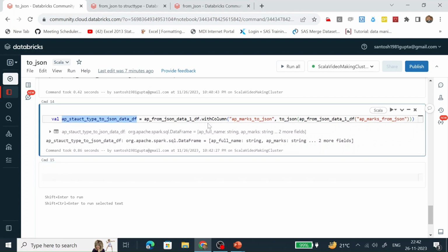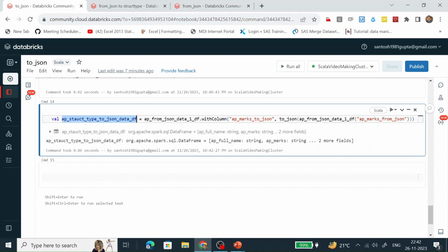So what we have done here, with the help of a withColumn function, I am creating a column here. And how are we going to populate the data? With the help of a toJSON function. What will this toJSON function do? It will take a column of either map type or struct type, and it will convert it into a string of JSON structure.